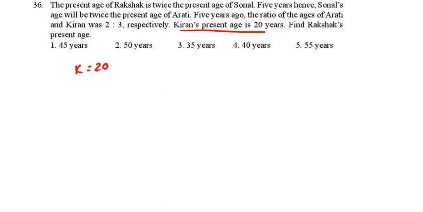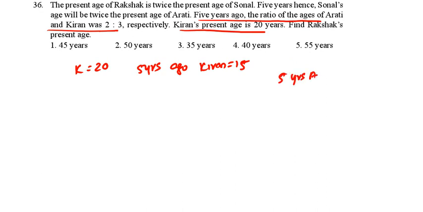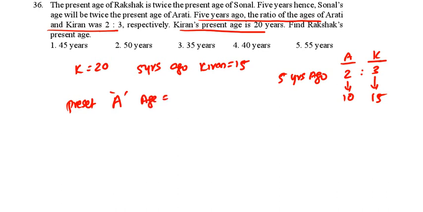So, Kiran's present age is 20. 5 years ago, Aarti and Kiran were in the ratio 2:3. So 5 years ago, Kiran's age was 15. That means 3 parts equal 15, so 2 parts equal 10. Now, what is the present age of Aarti? 5 years ago it was 10, so now the present age is 15.